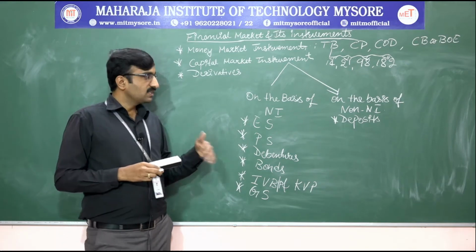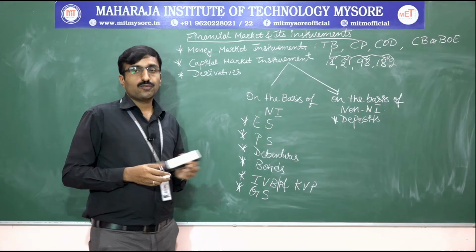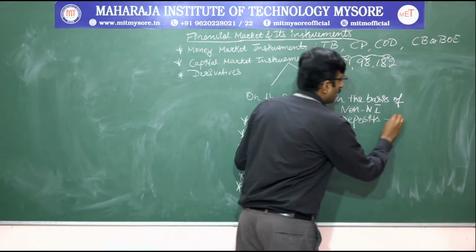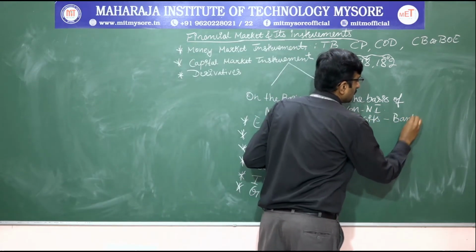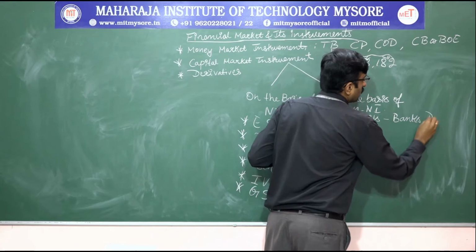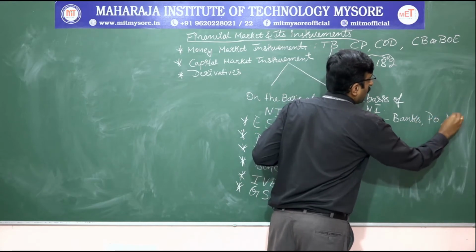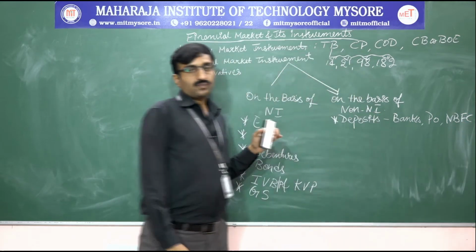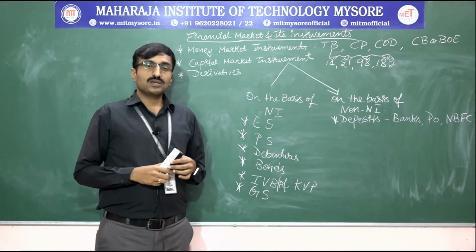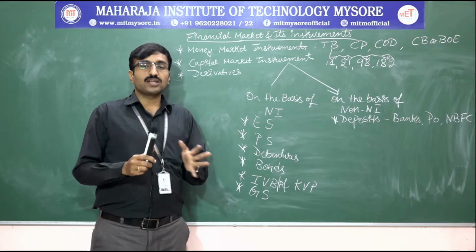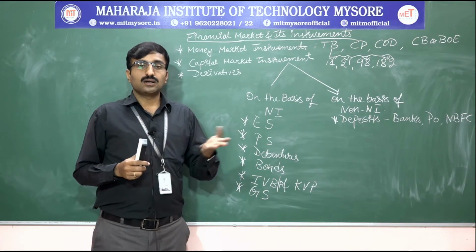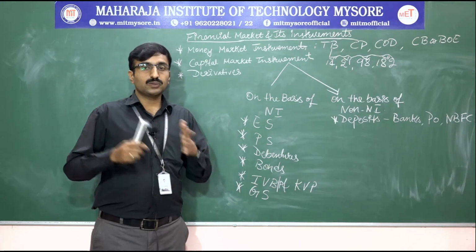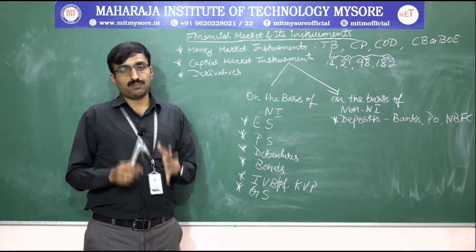Here deposits we take in terms of banks, post office, and non-banking financial company. Deposits are a kind of financial benefit gained from banker to a customer. We call it deposits.